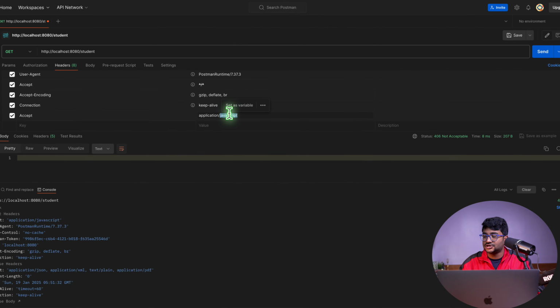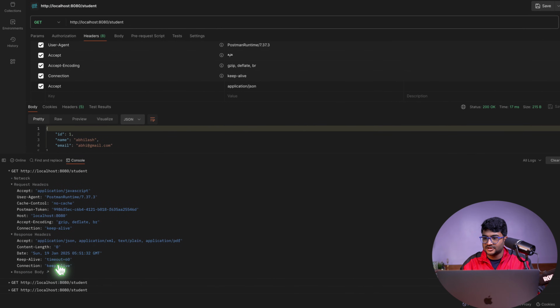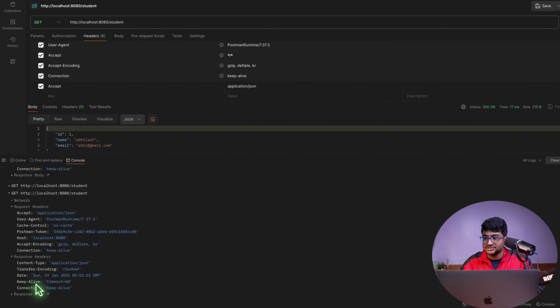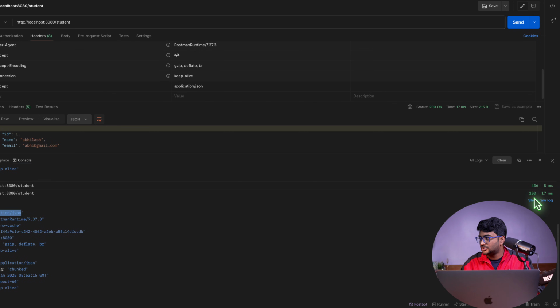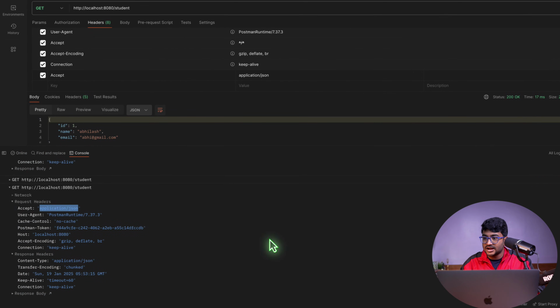But if you change it to JSON and do send, now you can see if I go to this request, we asked for the data in JSON format, and the response is a valid response, by the way. You can see 200 is the status code, and obviously the content type here is application JSON.